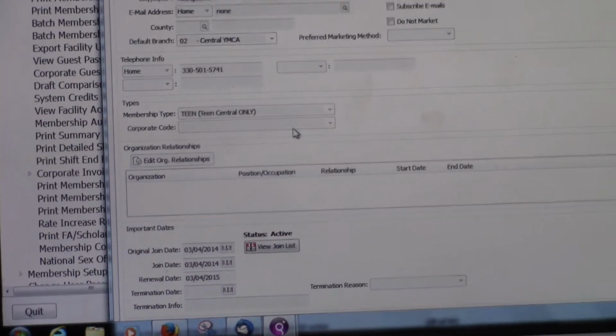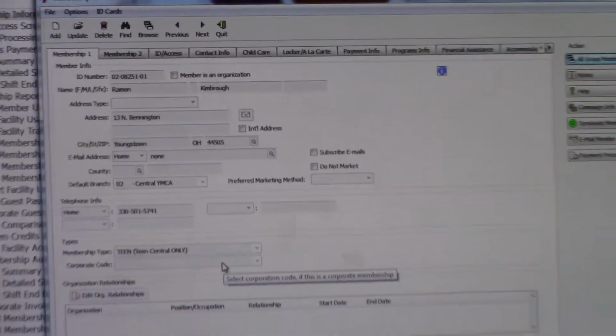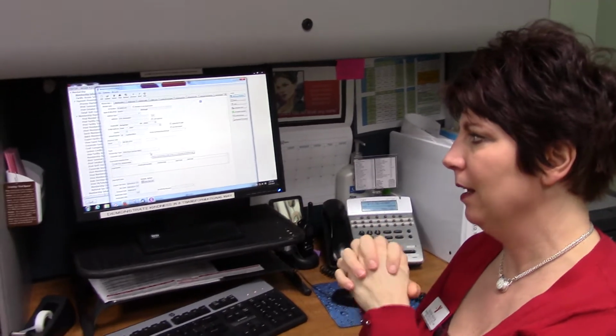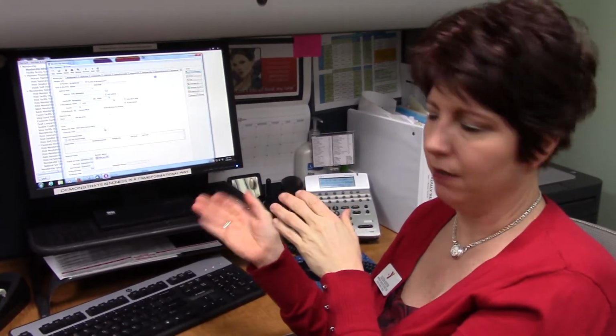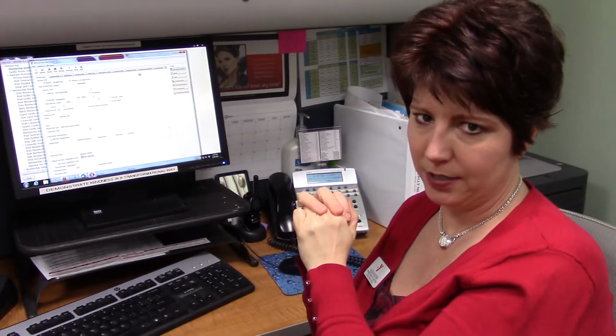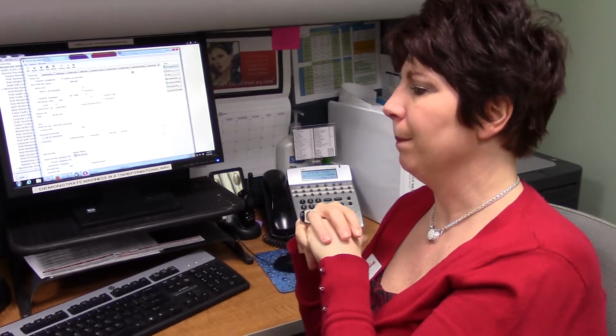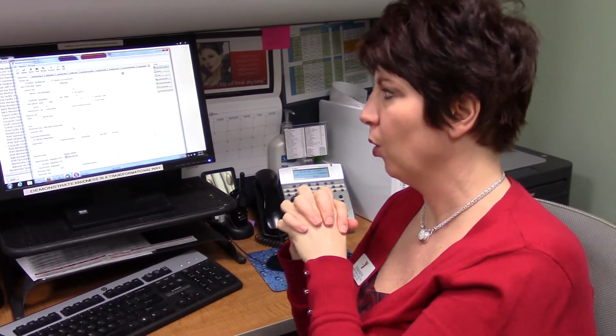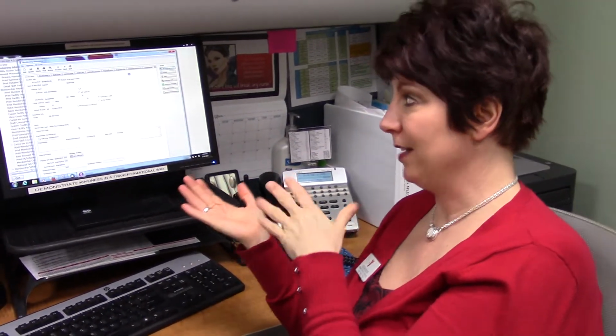So what this means is this is a membership that they're going to pay a special rate just to use the Central Y. However, if they come to Davis, that's when really the half the guest pass fee comes into play. They don't fall under Ohio reciprocity, so you would charge them half the guest pass fee for the Central only. At least that's how it stands as of this date.